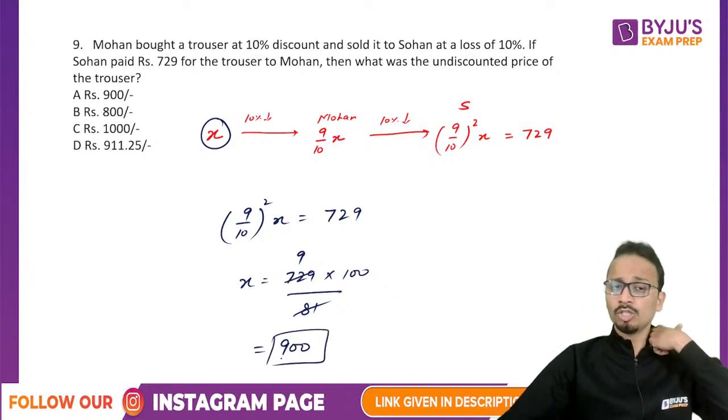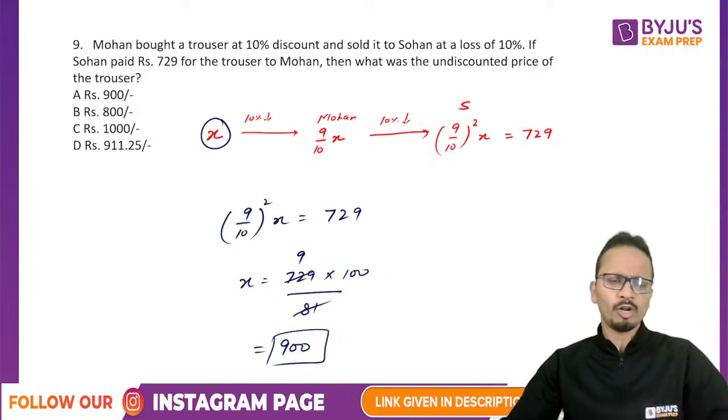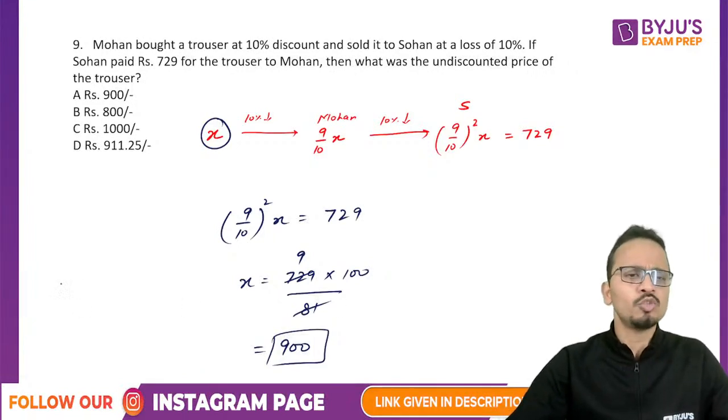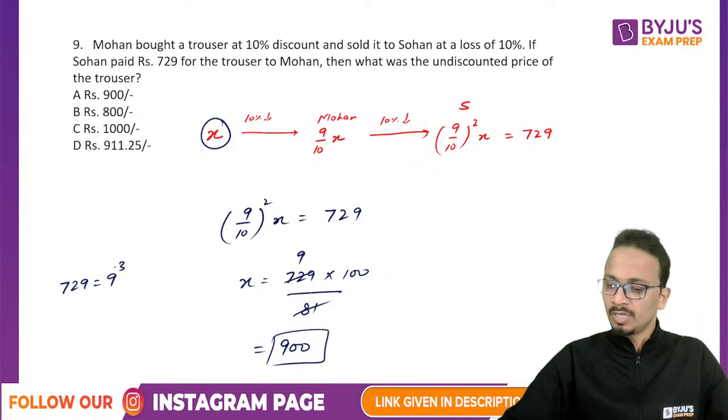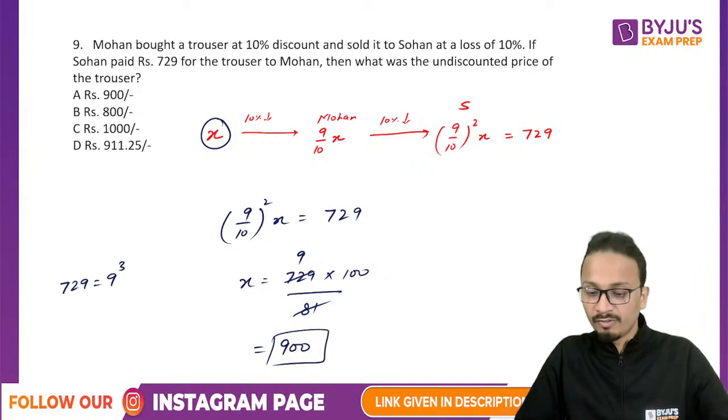All right. Also 81 is 9 square. We have already seen that. And 729, if you remember, this is equal to 9 cube. Now remembering these few things,